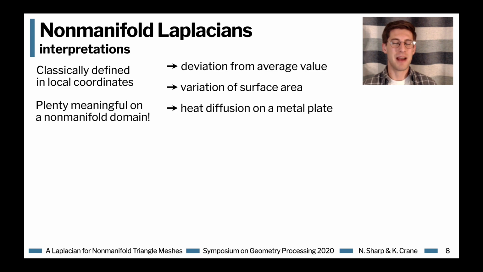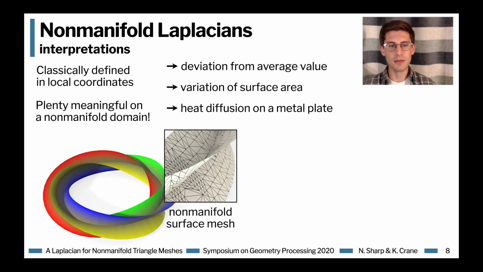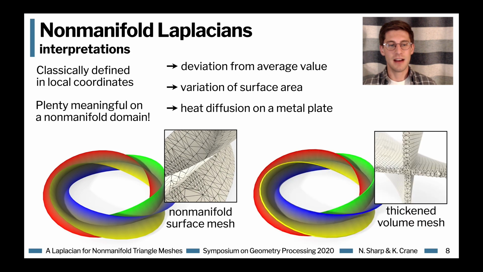More tangibly, you could imagine taking some plates of sheet metal and welding them together in a non-manifold configuration and watching how heat diffuses along this object. Along these lines, we performed a simple experiment where we took this non-manifold shape and performed a harmonic interpolation problem in it using our Laplacian, and then similarly slightly thickened the shape, built a tetrahedral mesh, and performed the same harmonic interpolation problem. You can see that the results are basically identical, which should start to give you some intuition for how this non-manifold Laplacian behaves.